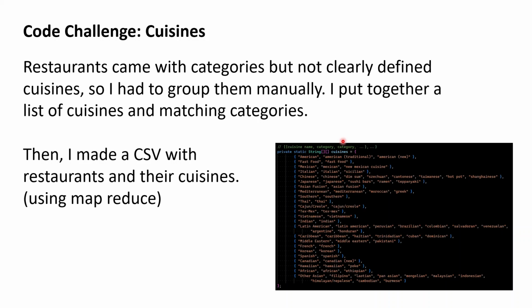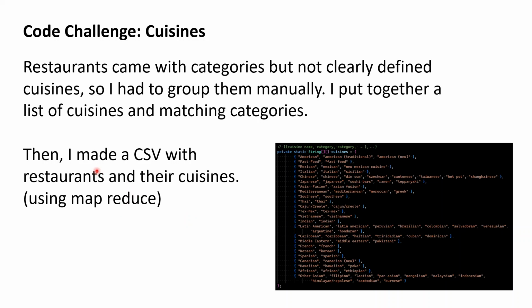So I ended up with this list of cuisines and matching categories. For example, Japanese would match with Japanese, sushi bars, ramen, and teppanyaki.